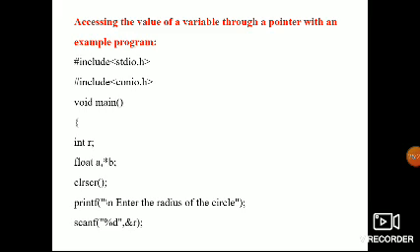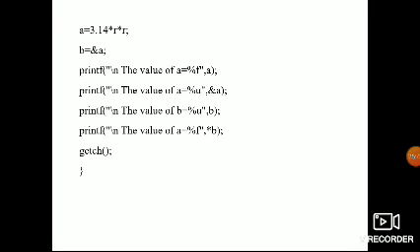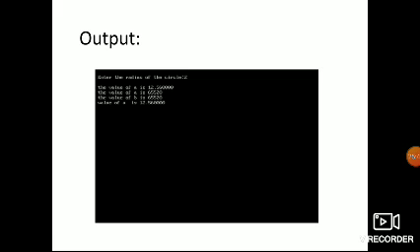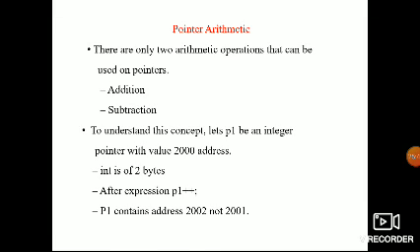You can use the area of the circle formula, or you can go for any other examples also. This is a small example for accessing the value of a variable through pointers. Next, coming to the next important topic, pointer arithmetic.